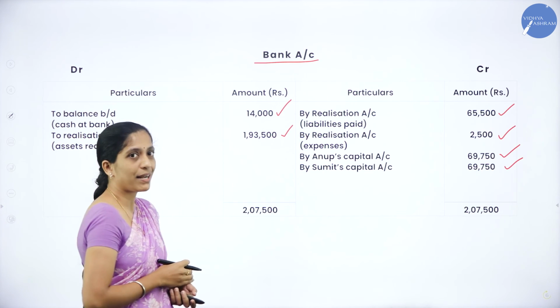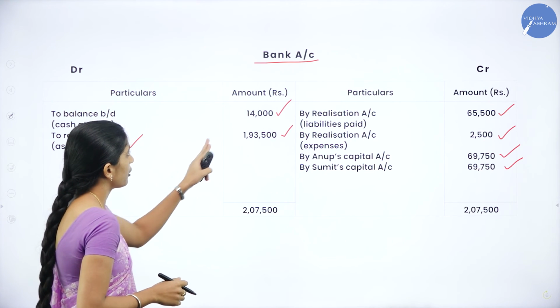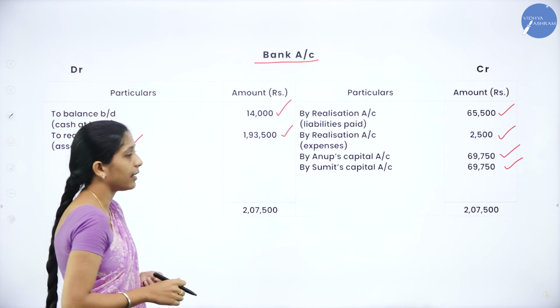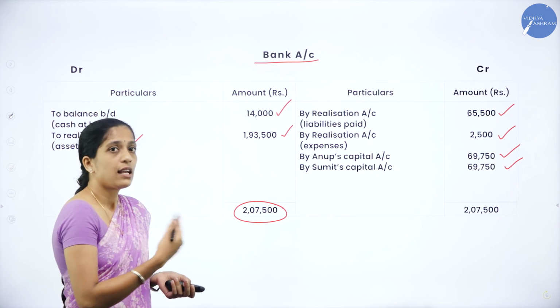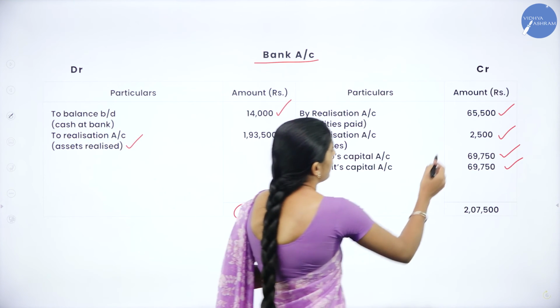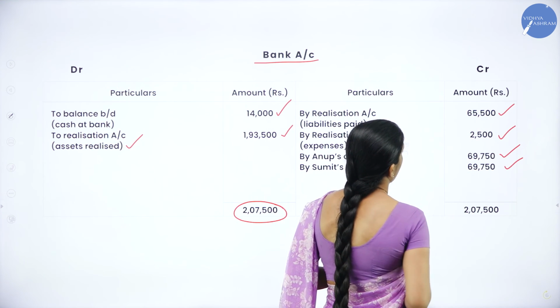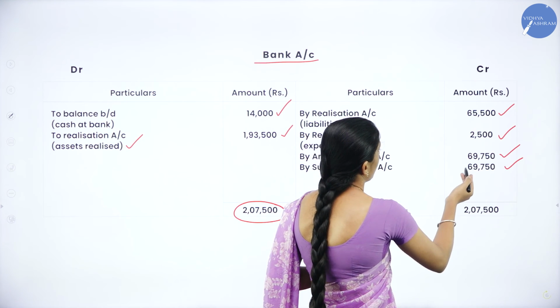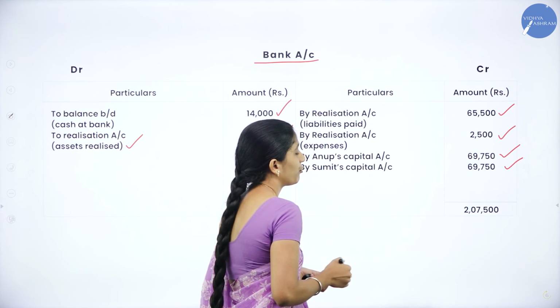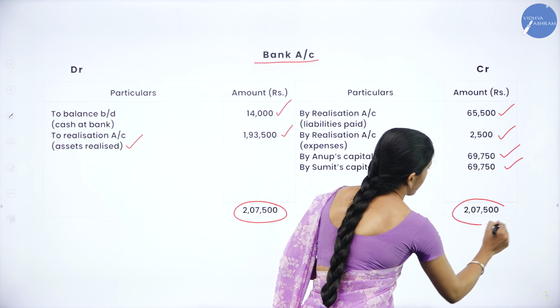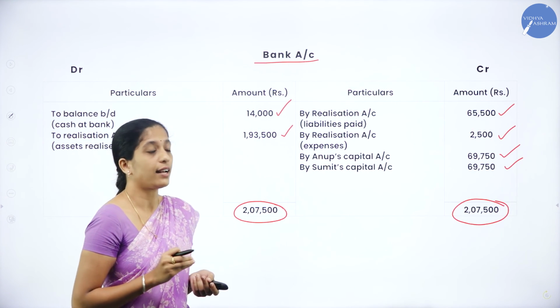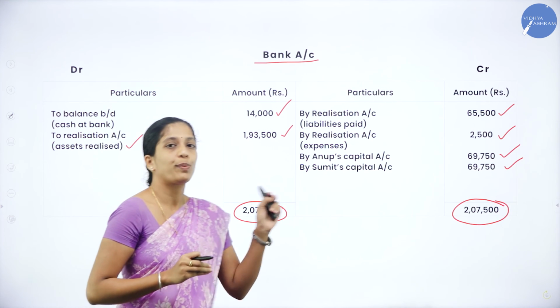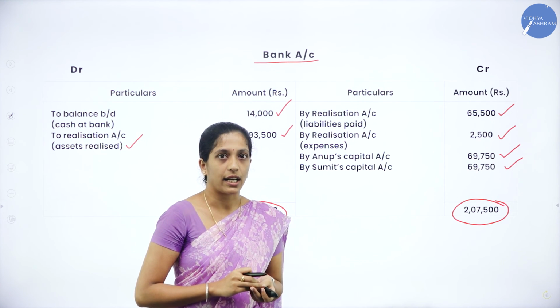We will add debit side. When you add debit side, that is 14,000 plus 1,93,500, you'll get 2,07,500. In the same way, when you add credit side, that is 65,500 plus 2,500 plus 69,750 plus 69,750, you'll get 2,07,500. In the sense, your bank account should tally. The total of debit side should be equal to total of credit side.